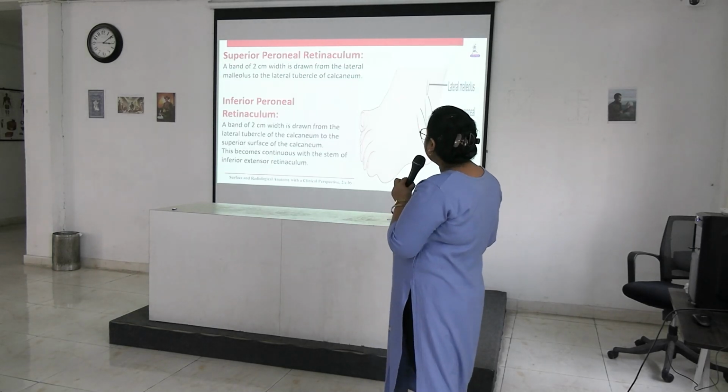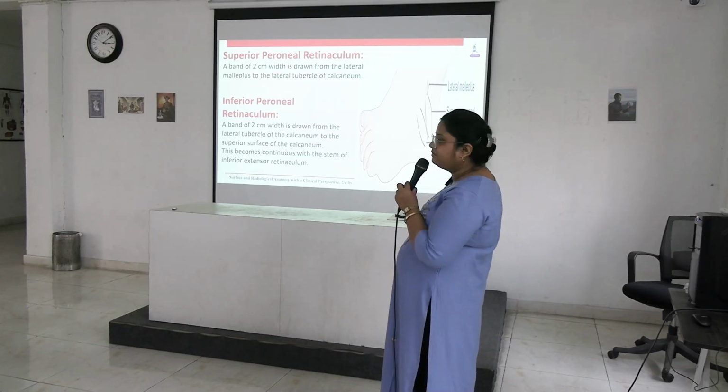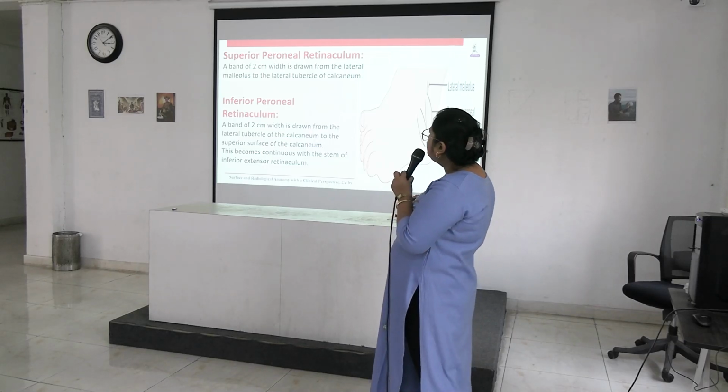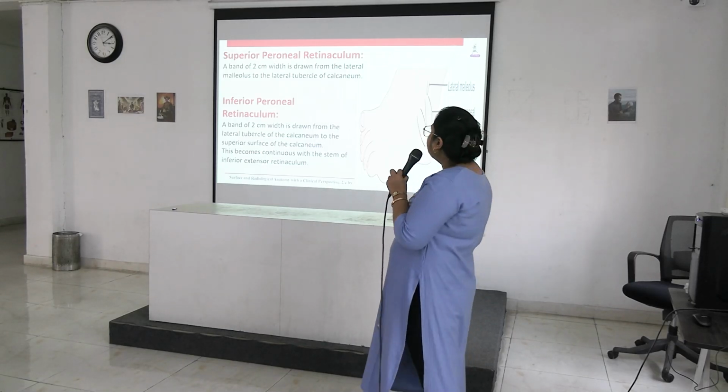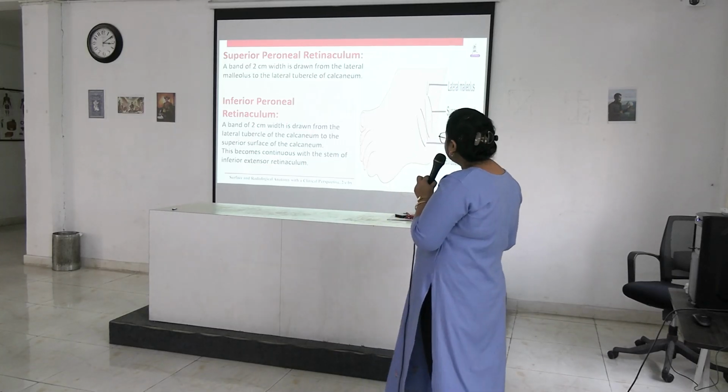Next is superior peroneal retinaculum. This one is superior and this one is inferior peroneal retinaculum. Superior peroneal retinaculum is a band of 2 cm width and it is drawn from the lateral malleolus to the lateral tubercle of calcaneum.